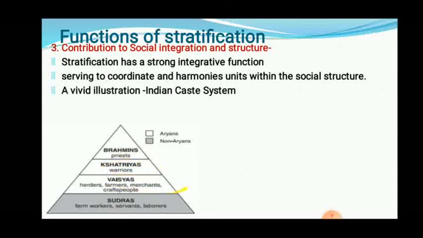Vaishyas are farmers, merchants, and craftspeople, performing different occupations. And Shudras act as servants, laborers, and workers in society. Now, everybody, Kshatriya, Vaishya, and Shudra, needs to depend on the Brahman community for worshipping the god.